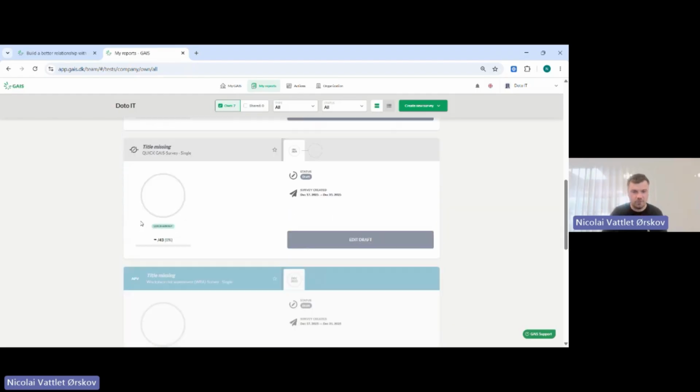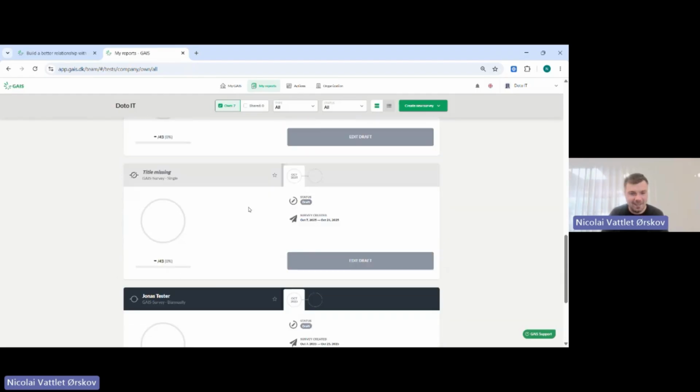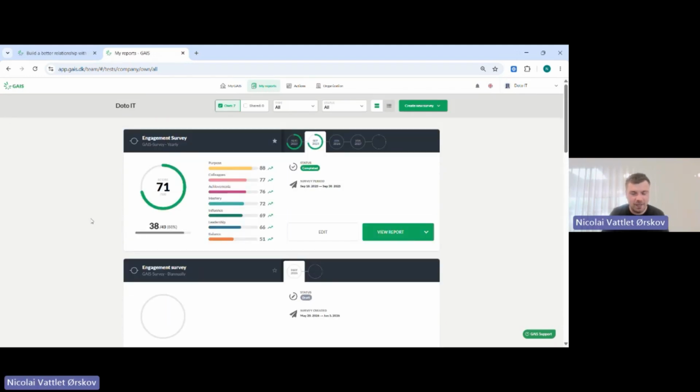I can see that the time is also flying with me talking nonstop here. So I will just continue to the reports that you will receive once your employees have submitted their answer. So this is kind of the front page of a report that you can go into. And on the front page, you will always get some key numbers, I would say, before analyzing the data. So here we can see that we have a job satisfaction score of 71 out of 100. You can also see that 38 answered the survey out of 43 invites, so a fairly good response rate. And you can also see the score you had in each of the 7 factors.